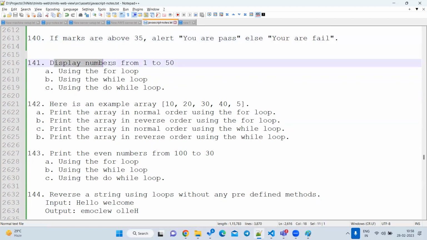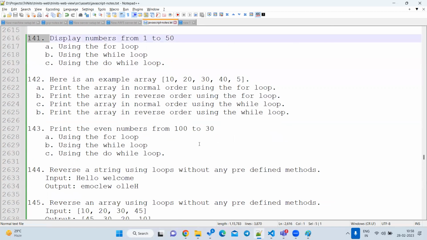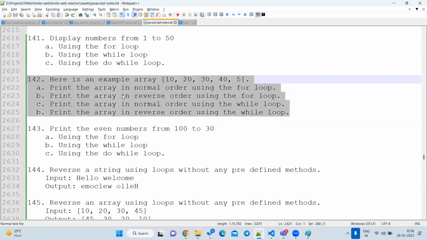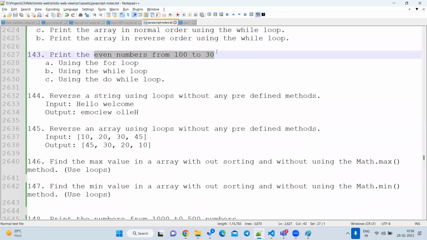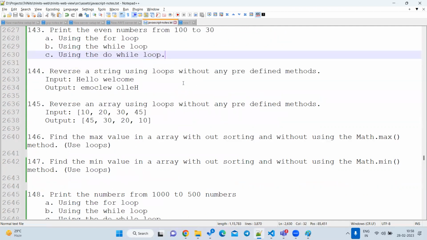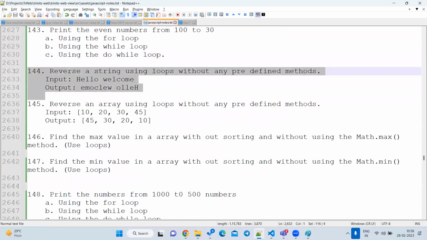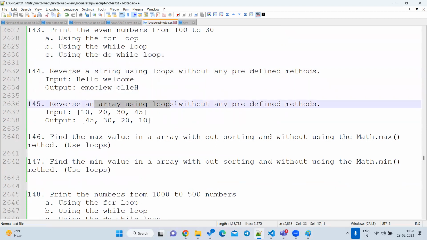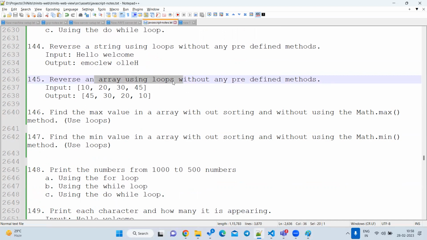Display numbers 1 to 50 using the for loop, while loop and do while loop, three loops and three programs. This is question 141. Suppose here is an array and I want to print it in reverse order. This program, skip it, we'll try from tomorrow. I want to print even numbers from 100 to 30, even numbers only, using all three loops. Skip this program also, 144, and let's go for the for loops. Reverse, this is okay.